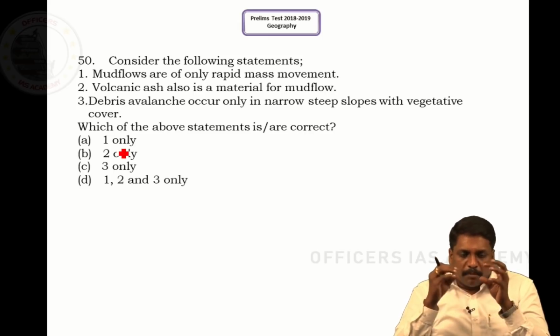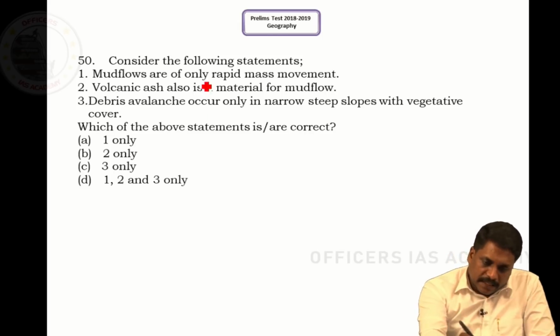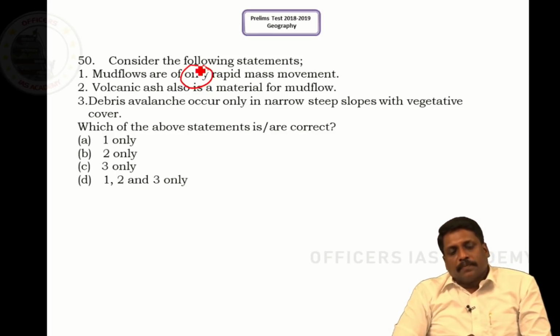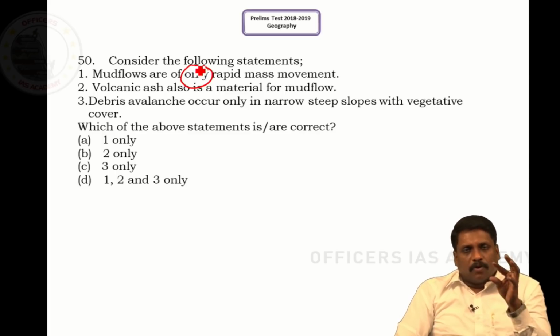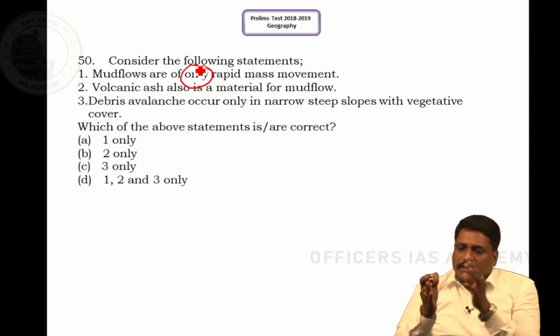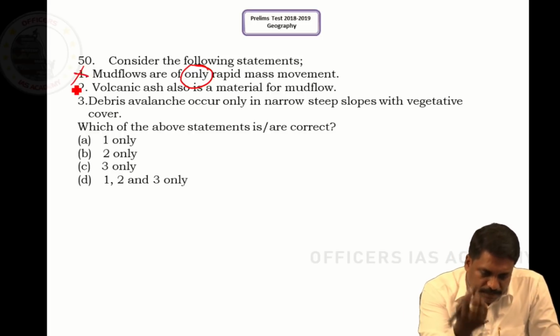Question number 50. Consider the following statements. Statement 1 says mud flows are of only rapid mass movement. Again, savior comes in. We come across this word, only. The idea says mud flow can be of rapid mass movement or it can be of slow mass movement also. It means statement 1 is wrong.